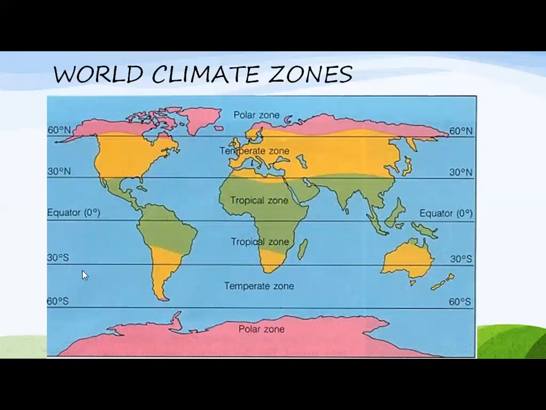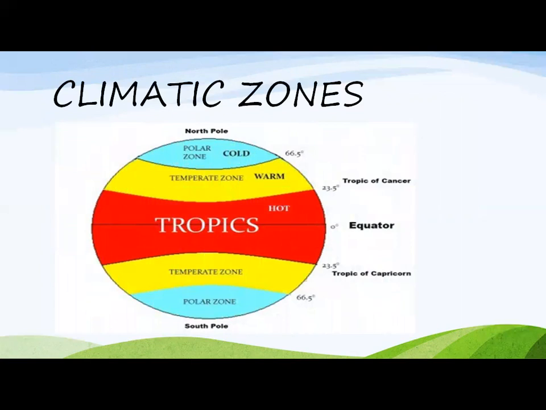Okay. Next line is at 30 degrees south, and this line is called Tropic of Capricorn, and this forms another zone that is called temperate zone. And the last line is called Antarctic Circle, and this line also forms a polar zone. The weather in polar zone is extremely cold. You can see in this picture, North Pole. Here the blue color shows cold weather, the yellow color shows warm and wet weather, and the red color shows hot weather. And this hot weather can be found in tropics.